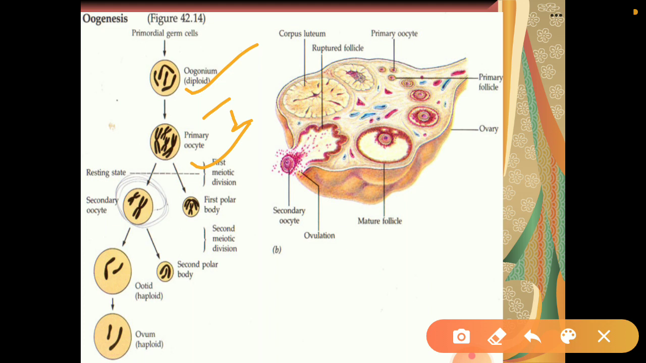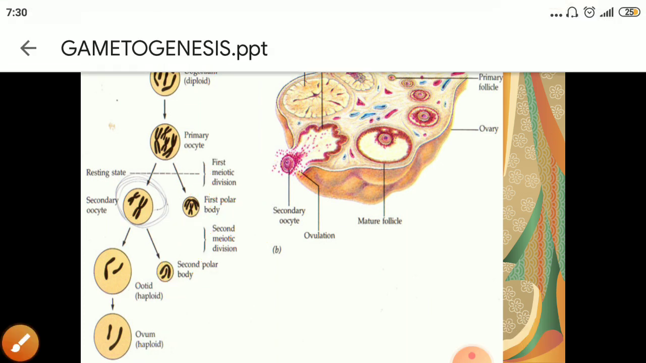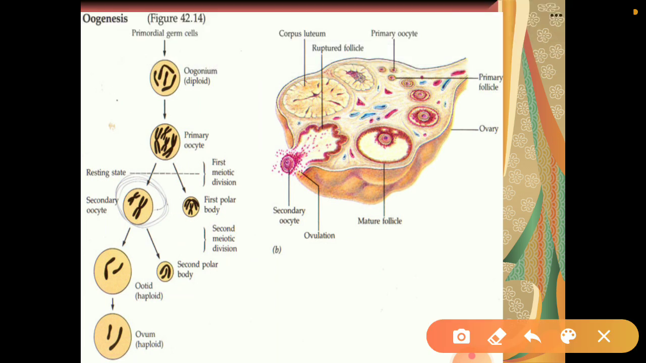And as soon as it forms the tertiary follicle having a fluid filled cavity, it completes its first meiotic division. Okay, and it forms a secondary oocyte and a small first polar body. And after completion of the second meiotic division, it forms the second polar body and the ovum, which is haploid. And here it is written as ootid also. The first polar body and second polar body have no functions, so it is believed that they degenerate after some time. Okay, so this is about oogenesis.